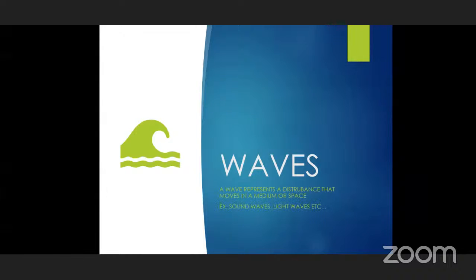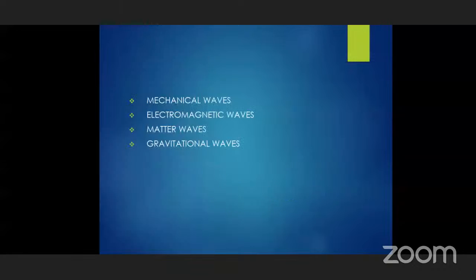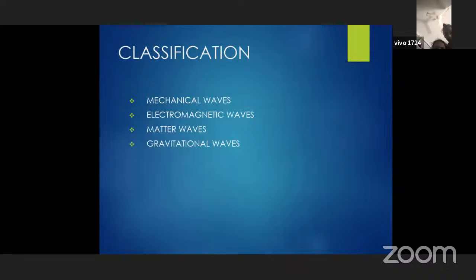Whenever we talk about waves, examples we can take are sound waves and also light waves. We have already discussed sound waves, and light waves are different from these waves. Finally, all these waves are classified as follows: mechanical waves, electromagnetic waves, matter waves, and gravitational waves. There are 4 types of waves we can see.